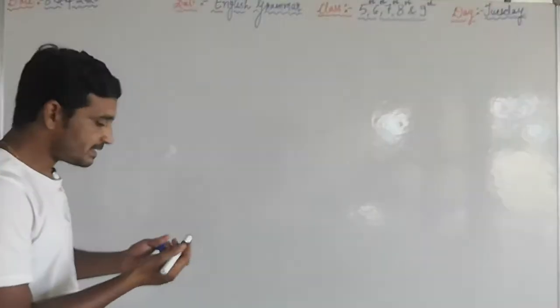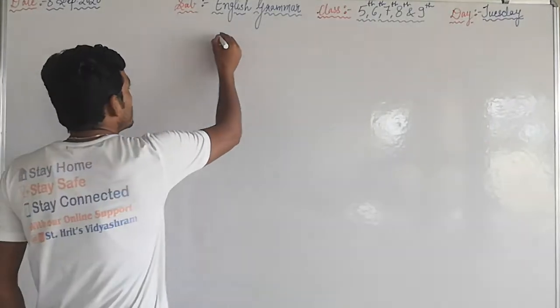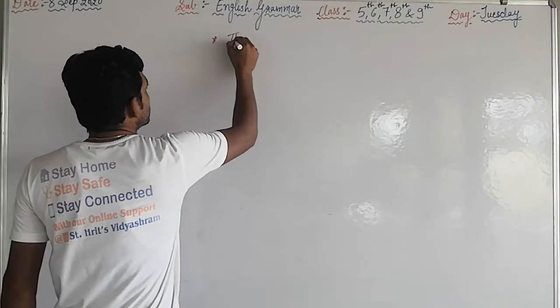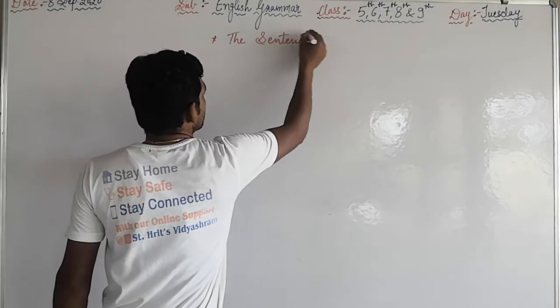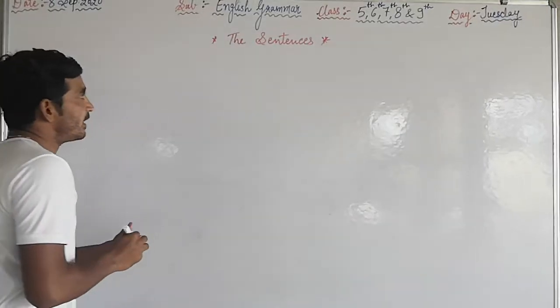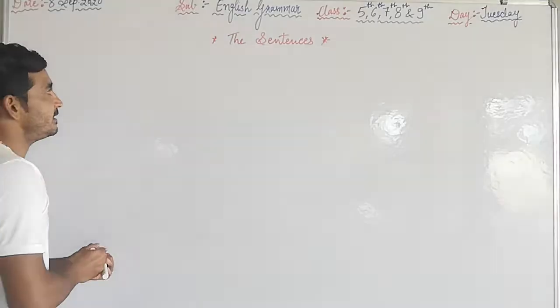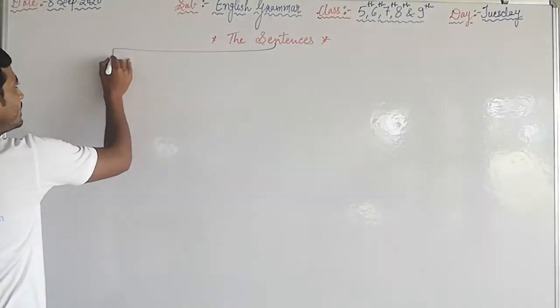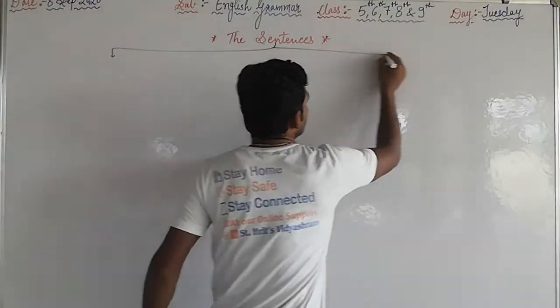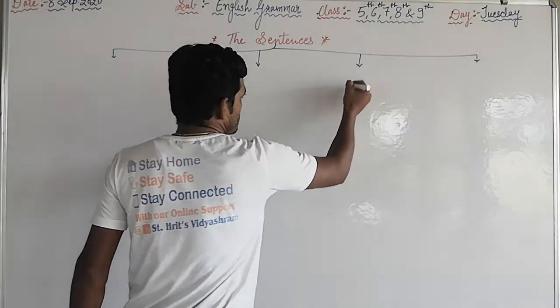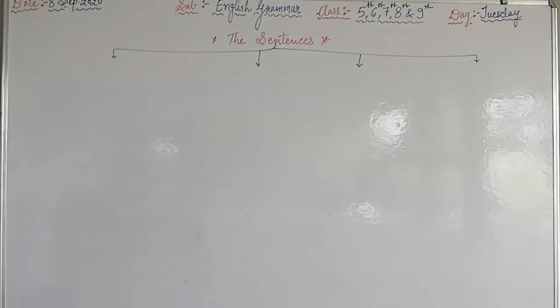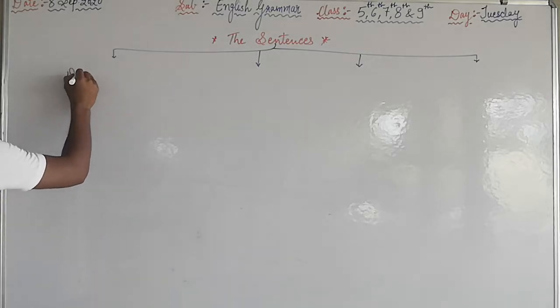In the previous lecture we discussed sentences, and we categorize our sentences in 4 different categories. The first one is the declarative sentence.